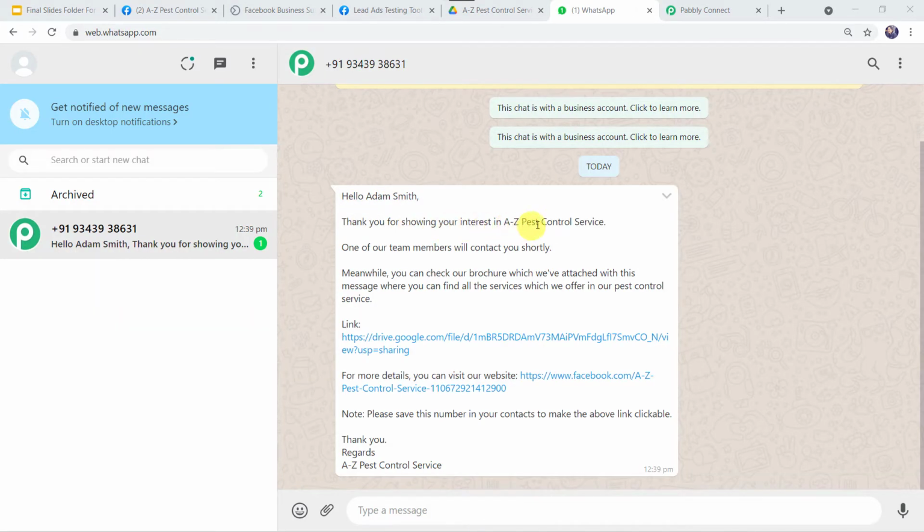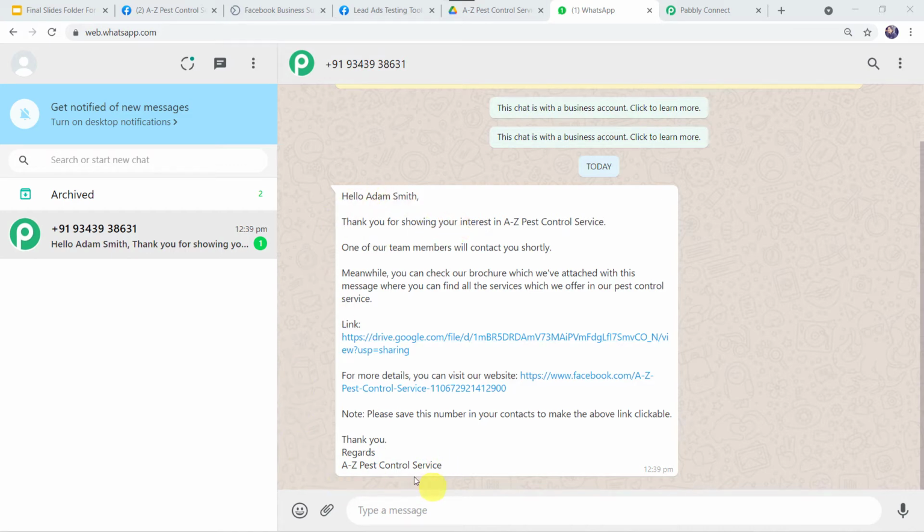Hello Adam Smith, thank you for showing your interest in A to Z pest control service. One of our team members will contact you shortly. Meanwhile, you can check a brochure which we have attached with this message. You can find all the services which we offer in our pest control service. A link is mentioned. For more details, you can visit our website. Our website address is given. Note, please save this number in your contacts to make the above link clickable. Thank you. Regards, A to Z pest control service.